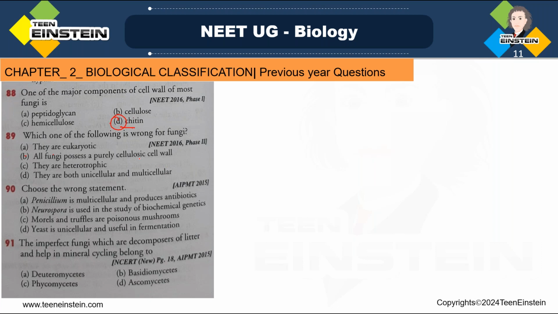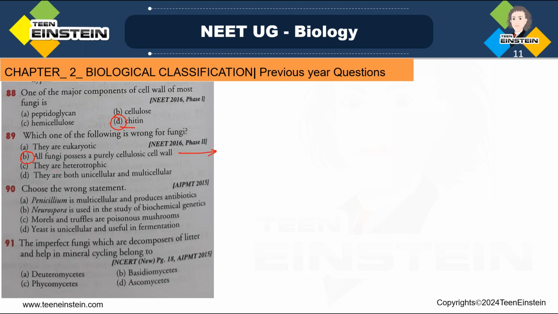And how can we correct this sentence? In fungi, the cell wall contains chitin or cellulose along with other polysaccharides, then proteins, lipids. Okay, only in a few fungi like Phytophthora or other oomycetes, a purely cellulosic cell wall is present. Otherwise, the cell wall is composed of chitin or cellulose with some other things like protein, lipid, polysaccharide and all. Okay, so here the incorrect statement is statement B. They don't always have a purely cellulosic cell wall.